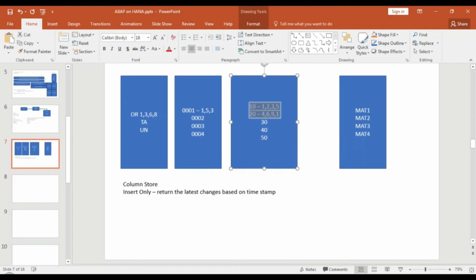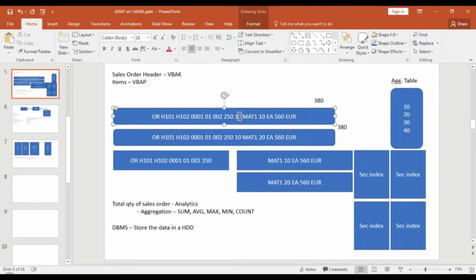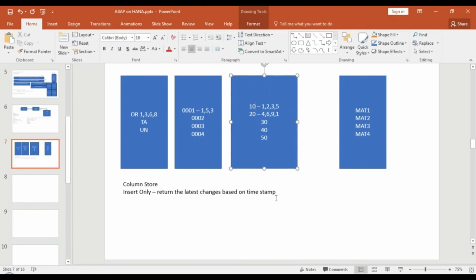You can also compress this data. You see 10, 20, 30, 40, 50 is the quantity, and it is stored only once. Earlier in row store, if 10 is the quantity, it was stored here also, here also. So you had duplicate data in consecutive memory locations. But now you have no duplication, so you get higher compression and less storage requirement. Hence, you can still accommodate this data in your RAM, optimally utilizing your memory.